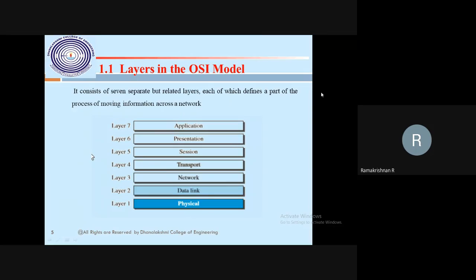For the application layer we already know what the protocols are. Presentation and session we are only understanding now. The presentation layer is just for encrypting and decrypting the information from the application layer, and it presents the information to the transport layer. We will see each and every layer briefly. There are no specified protocols there. For the transport layer we already know there are specified protocols: TCP, UDP and SCTP.